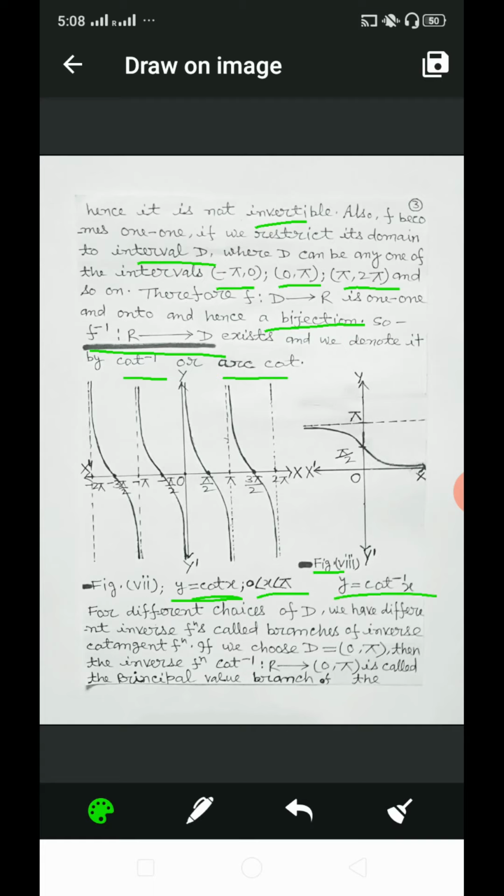Now, for different choices of D, we have different inverse functions called branches of the inverse cotangent function.